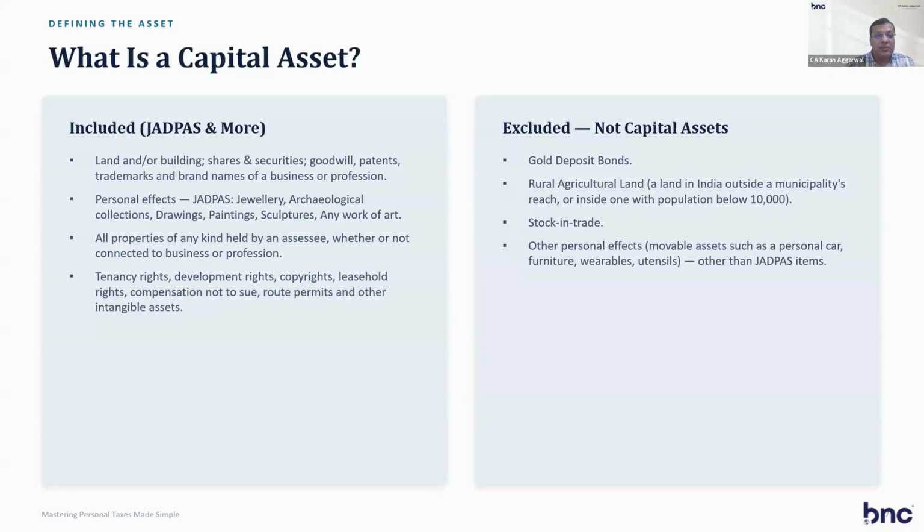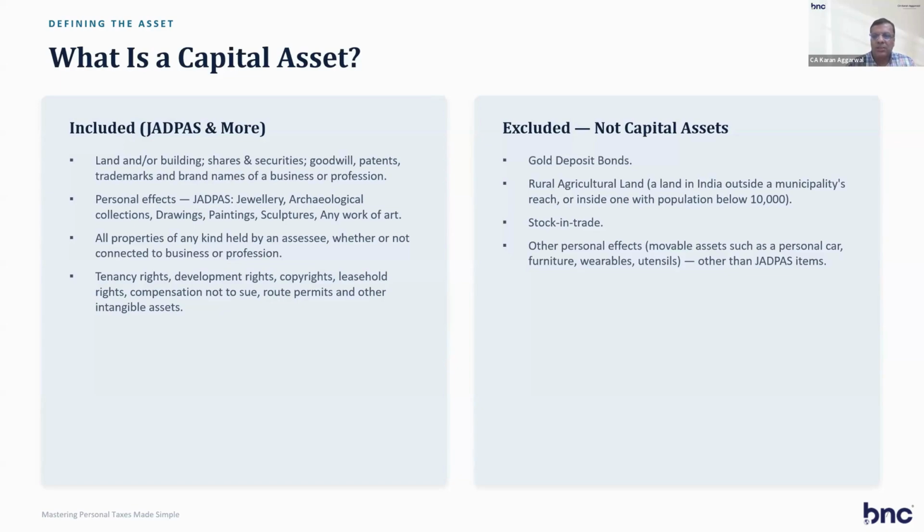Tenancy rights, development rights, compensation rights, and other intangibles. All these are capital assets. What are not capital assets? Gold deposit bonds, rural agricultural land. That is a very complicated definition: rural agricultural land situated outside municipal area, with a few demarcations, such as population below 10,000. Stock in trade, other personal effects, movables such as personal car, furniture, wearable items, utensils, other than jewelry. Other than that, they are not capital assets.